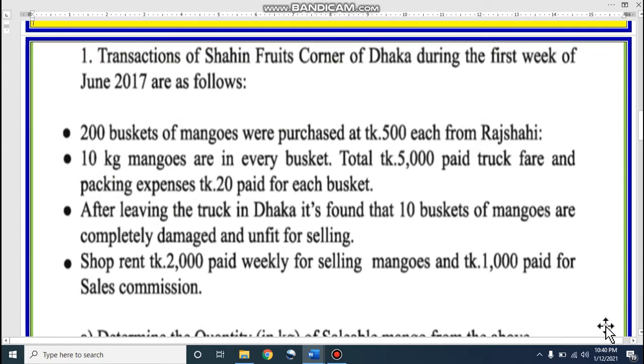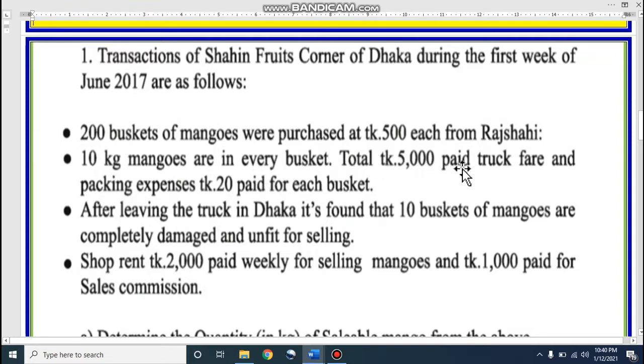This is a transaction from Shine Fruits Corner of Dhaka during the first week of June 2017. Look at the question. 200 baskets of mangoes were purchased at Taka 500 each from Rajshahi. That means this company is a selling concern. They purchased 200 baskets of mangoes from Rajshahi at the rate of 500 each basket. 10 kg of mangoes are in every basket.